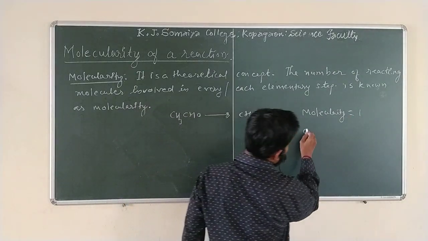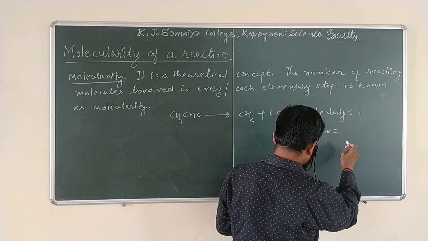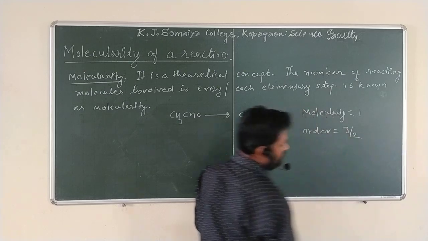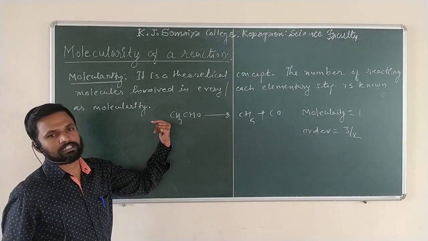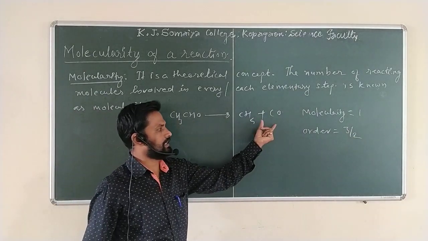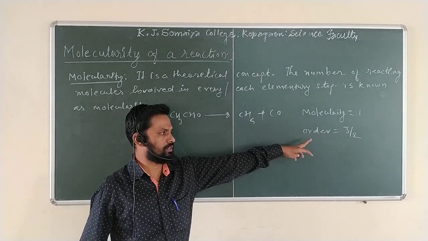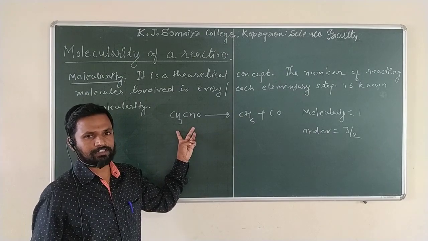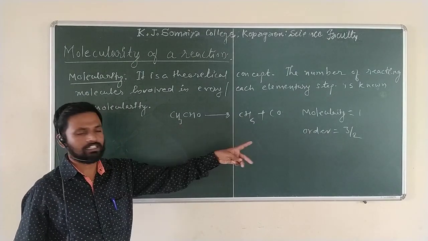What will be the order? You can get it. The order of this reaction is 3/2. See how it is determined as 3/2? Because it is an experimental quantity. This decomposition of acetaldehyde into CH4 plus CO is involved in different steps. Out of those, the concentration of acetaldehyde to the power 3/2 is involved in that rate equation. Therefore, the order of this reaction is 3/2.